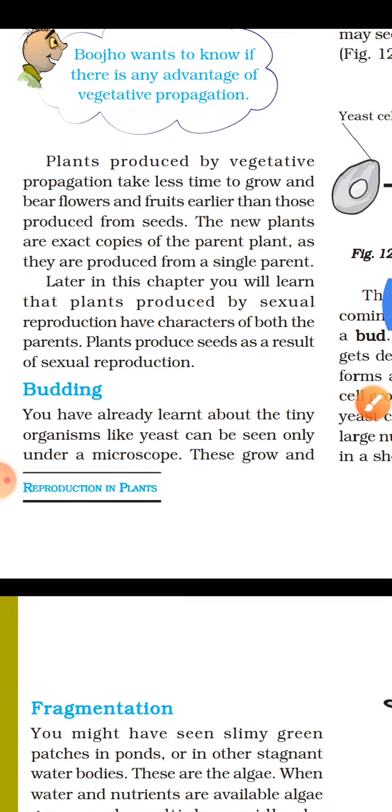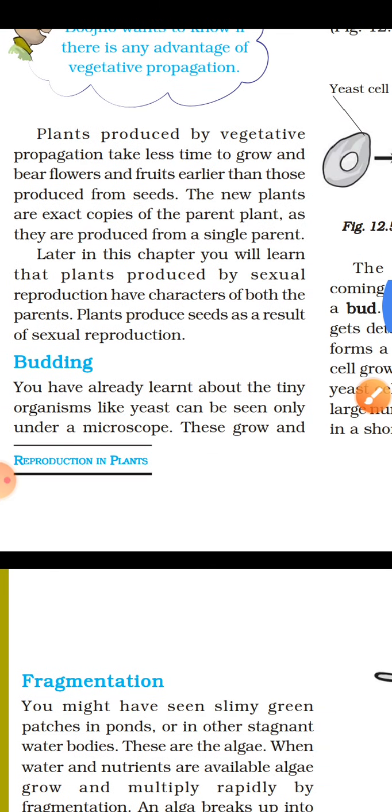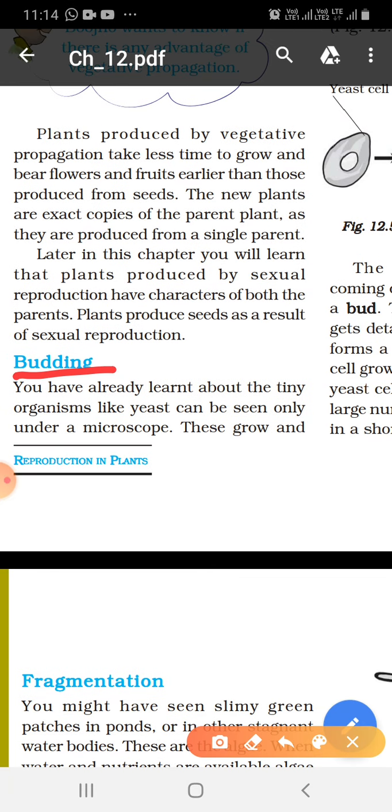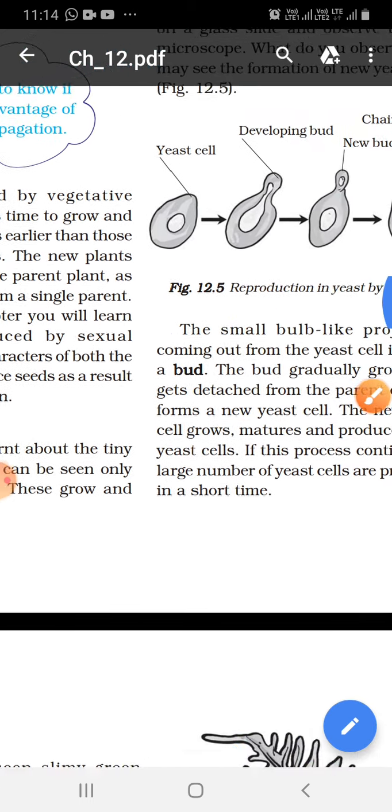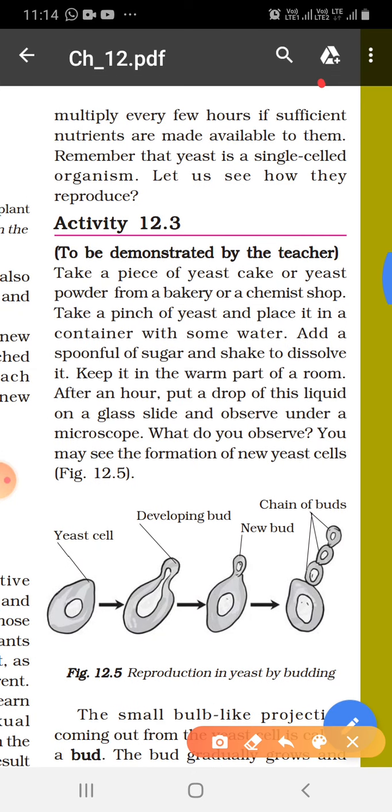Next way of asexual reproduction is budding. You have already learned about tiny organisms like yeast that can be seen only under a microscope. These grow and multiply every few hours if sufficient nutrients are made available to them.